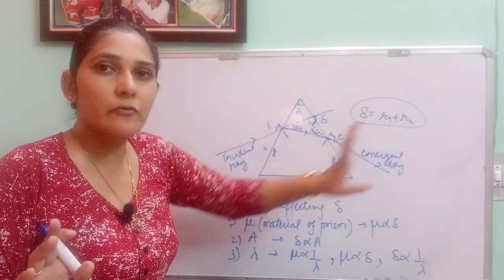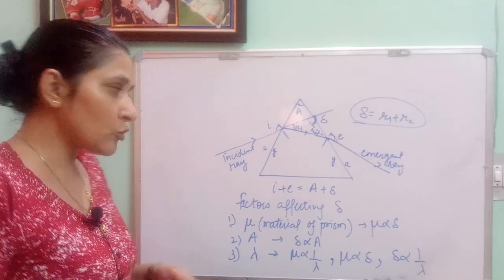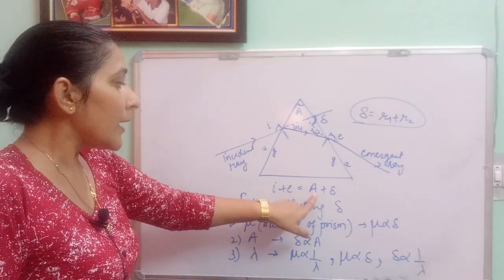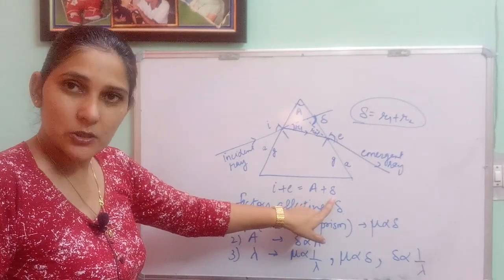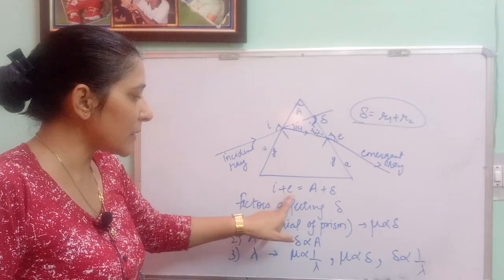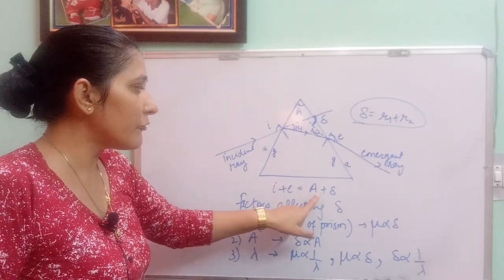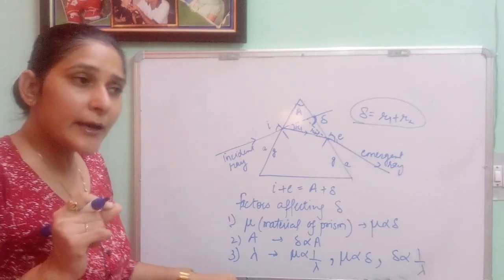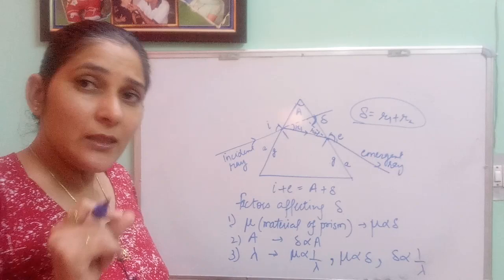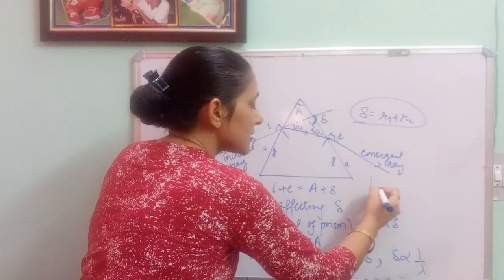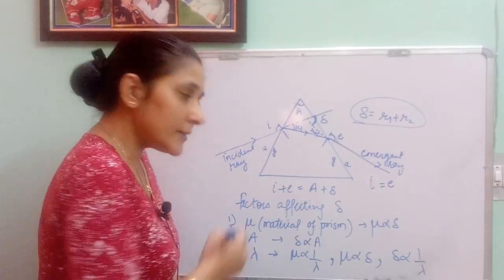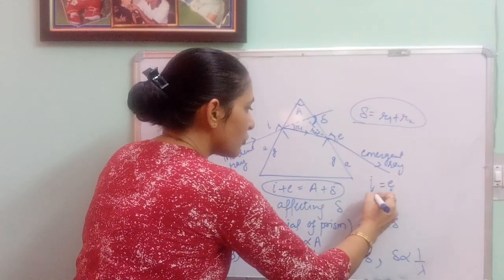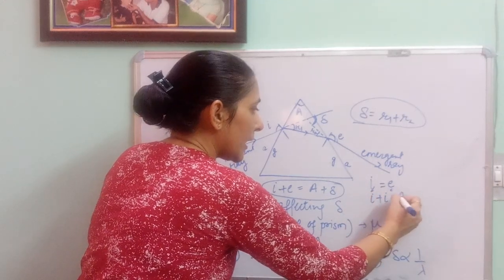This delta is equal to R1 plus R2. One more relation which you need to remember is: angle of incidence plus angle of emergence is equal to angle of prism plus angle of deviation, okay. But in one situation, when your angle of deviation is minimum, your angle of incidence and angle of emergence are equal. In that situation this equation turns out to be angle I is equal to angle E, so you can write I plus I is equal to A plus delta.